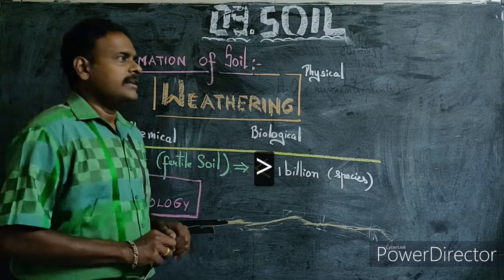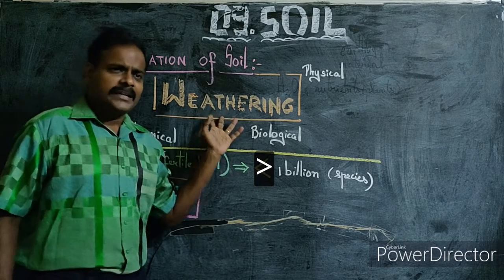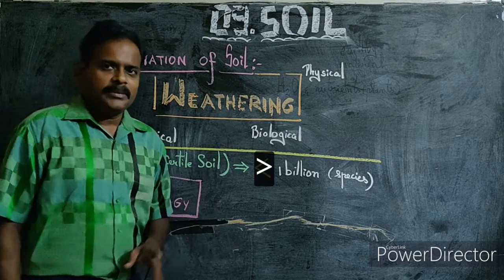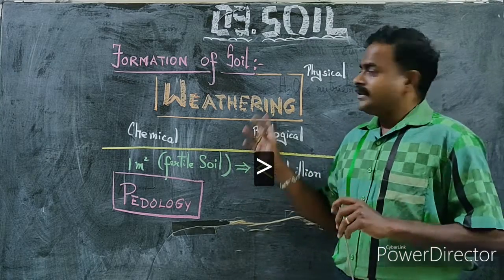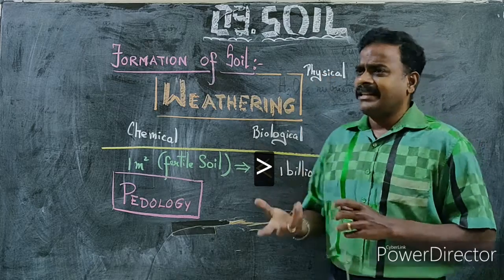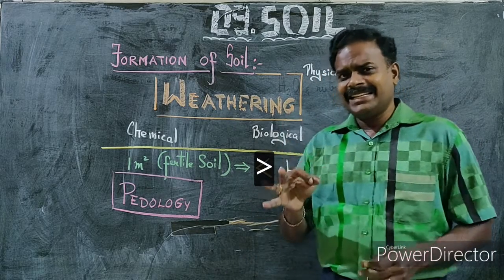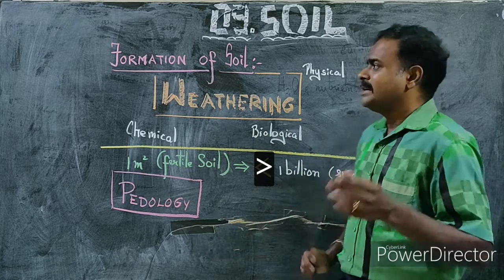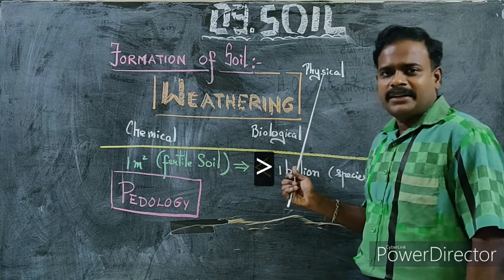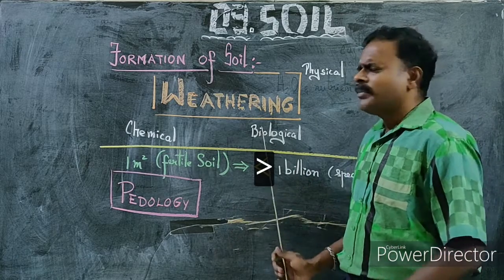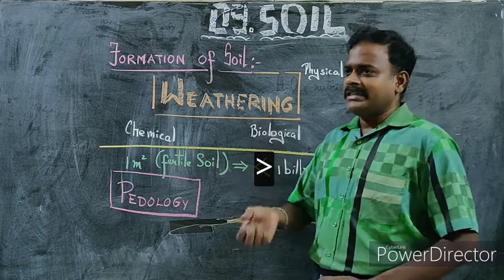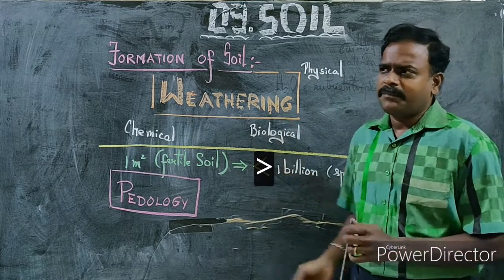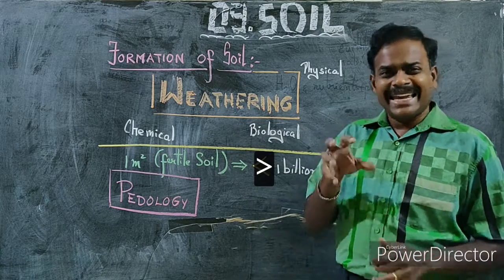Formation of soil is by a process named weathering, which is none other than the breakdown of the rocks into smaller pieces. Weathering takes place in three ways. Another way I could say, there are three agents involved in the weathering process, which are physical, chemical, and biological. So weathering takes place in three ways: physical weathering, chemical weathering, and biological weathering. This is basically based on the agents that are involved.